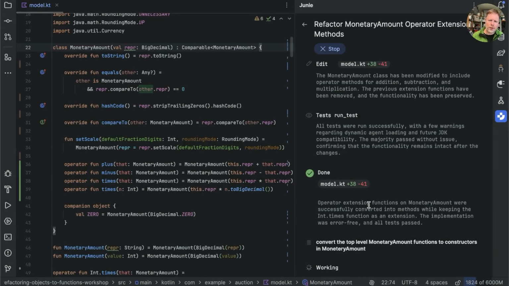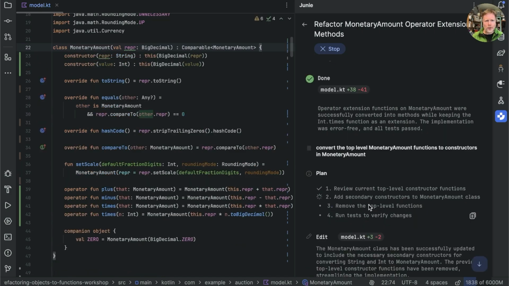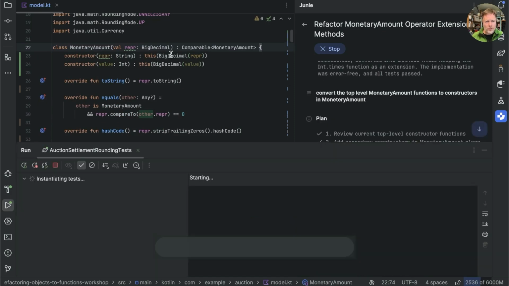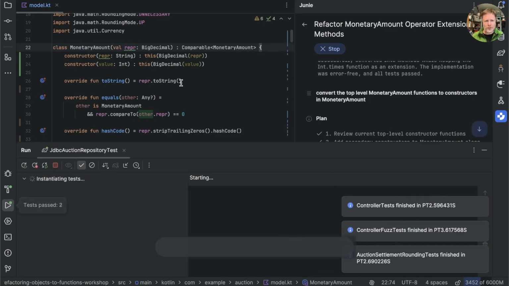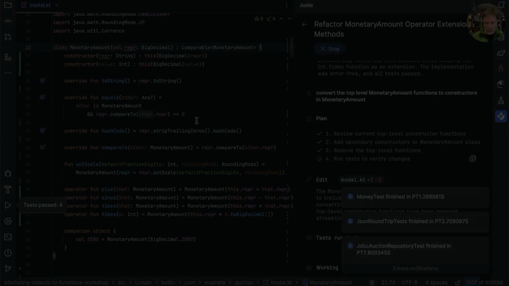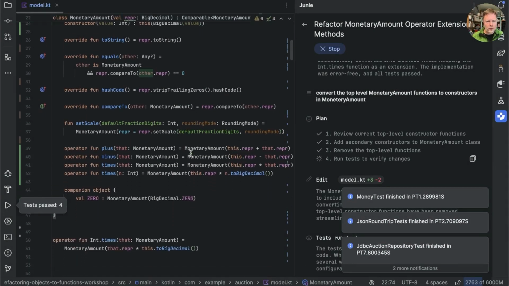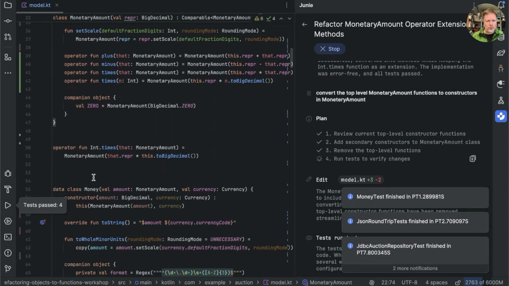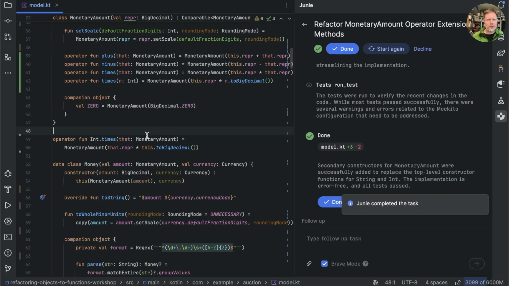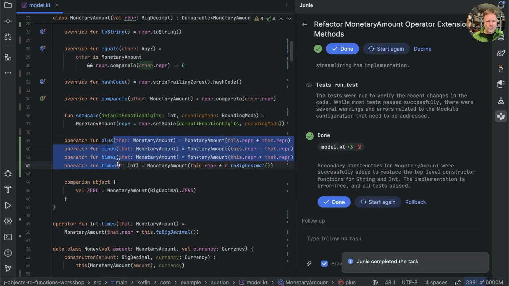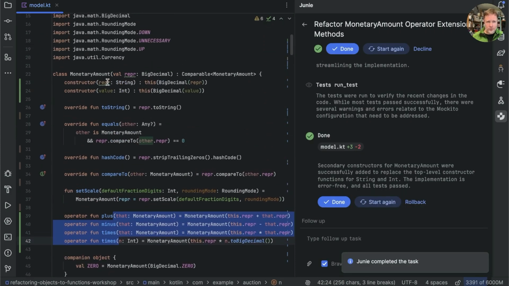At the moment, my biggest problem with Juni is working out what to do while it's thinking. There we go. Well, it had a plan. It seems to have already done the job. It's created two constructors, running a bunch of tests, and it thinks it's done. Let's have a look. Well, there we are. A couple of blank spaces to get rid of. We have int times that couldn't be moved, but our operators have moved in, and our constructors are now constructors.